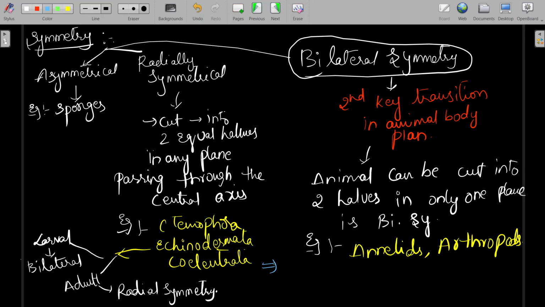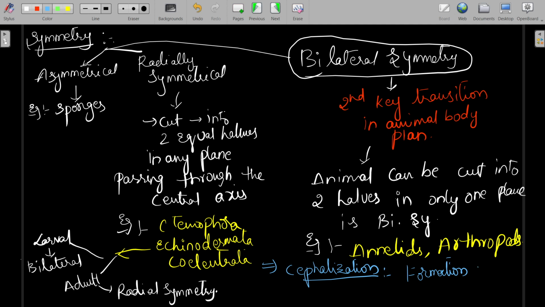After the cephalization, what is cephalization? Formation of head. You can see it in cockroaches, arthropods, annelids. When you see a cockroach, you can see its head, mouth, or mouth parts.